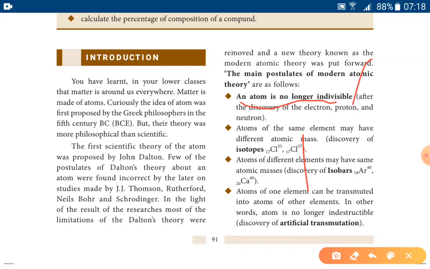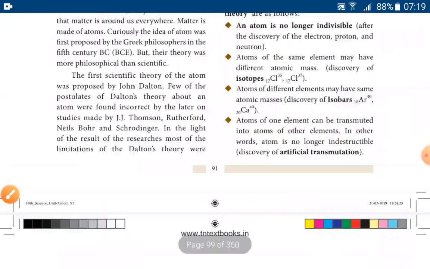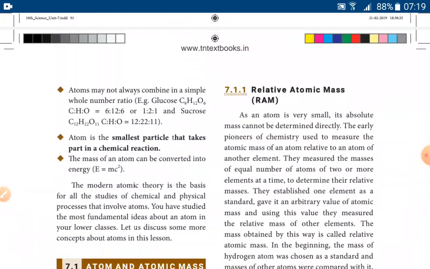Next point is, atoms may not always combine in simple whole number ratio. Example, glucose and fructose and sugar. Glucose is in simple form. There are 6 carbon atoms, 12 hydrogen atoms, 6 oxygen atoms. When you come to the simple ratio, it is going to be 1:2:1.